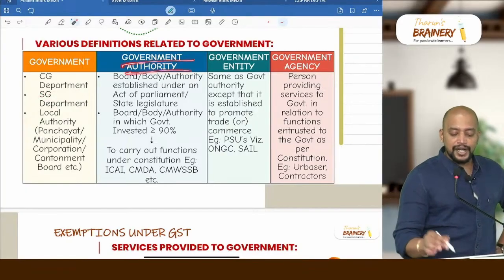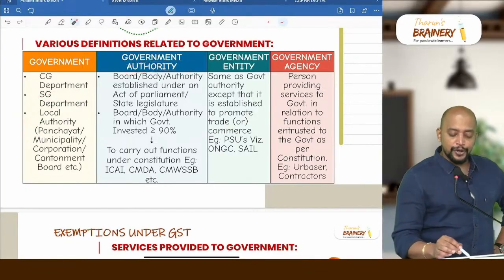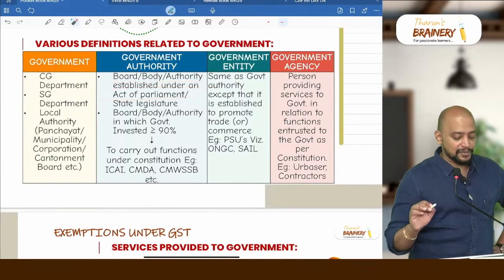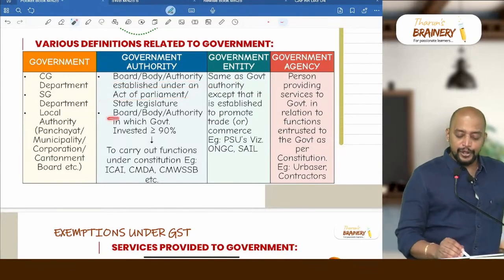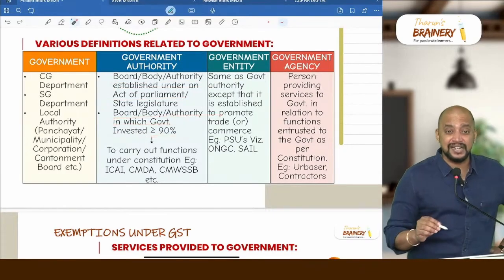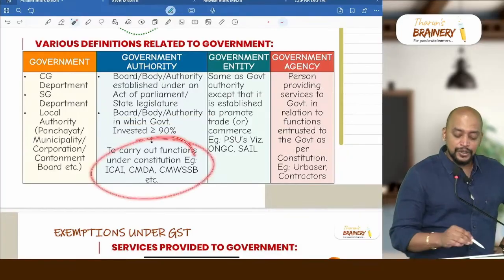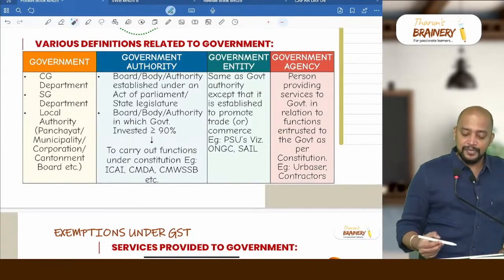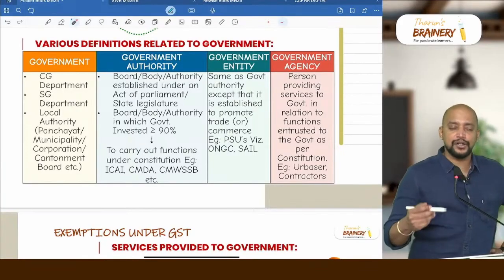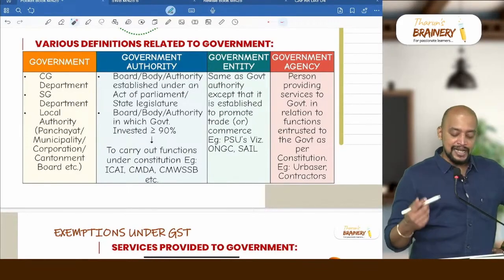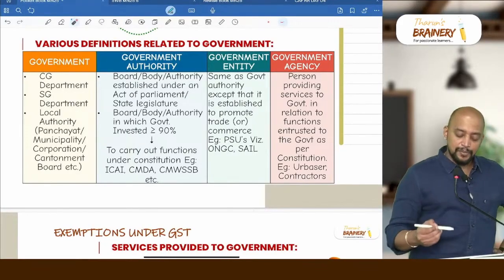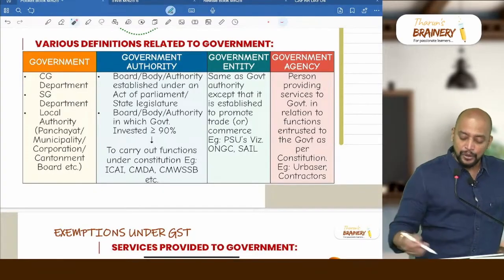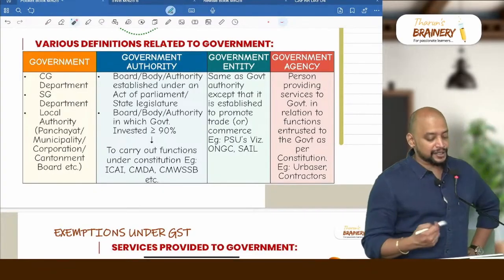And government authority, I already told you: a board or body or authority established by an act of Parliament or state legislature, or a board or body or authority in which government has invested greater than or equal to 90%, to carry out the functions under the Constitution. Example, ICI is a government authority, CMDA, Chennai Metro Development Authority, is a government authority, CMWSSB, Chennai Metro Water, Sewage and Supply Board. So that is also coming under government authority.